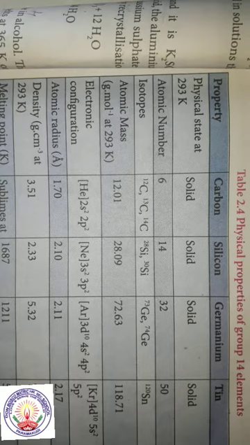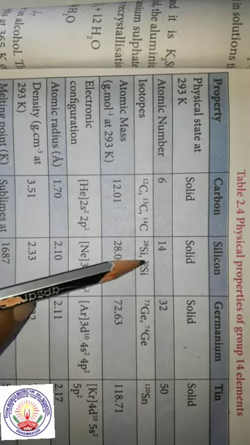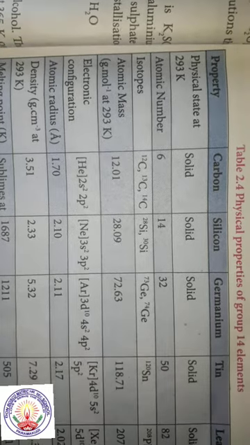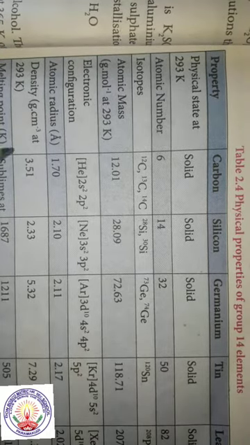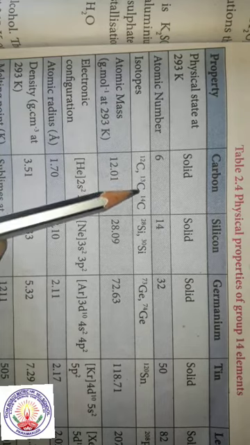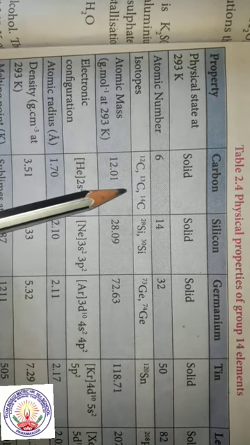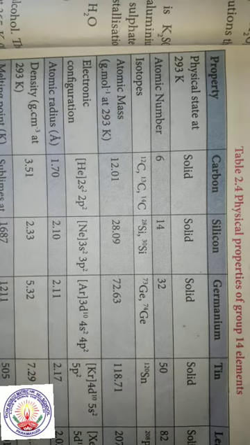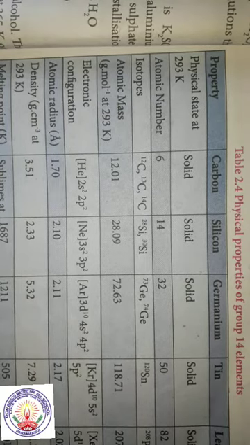The atomic number of carbon is 6, silicon is 14, germanium is 32, tin is 50 and lead is 82. Carbon has 3 isotopes, that is carbon 12, carbon 13, carbon 14. Silicon has 2 isotopes, 28 and 30, and germanium has 73 and 74.